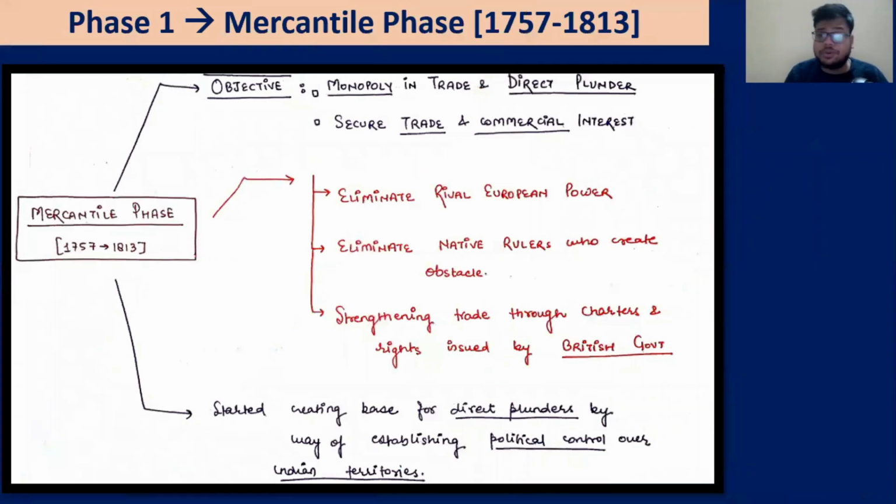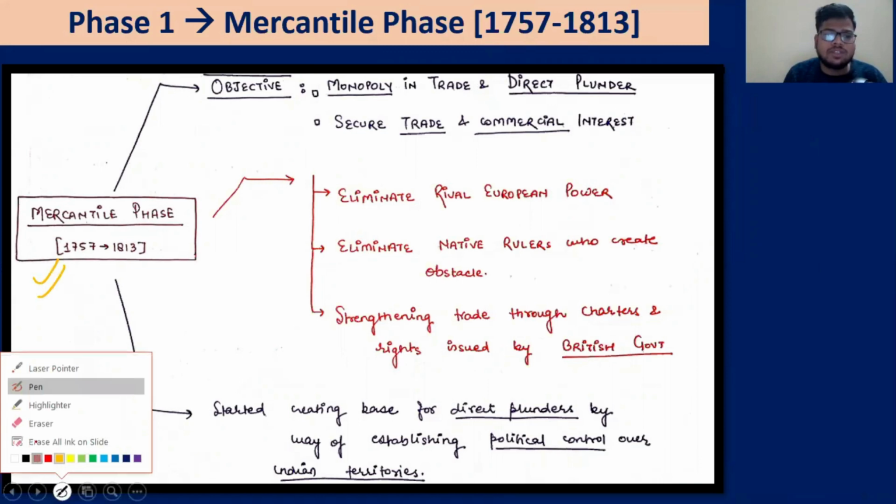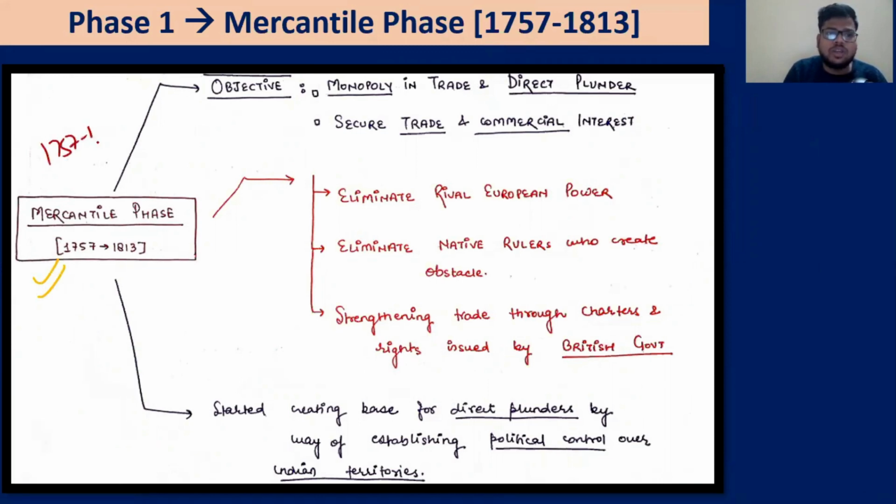So very quickly, the first phase, that is the mercantile phase. If you recall whatever we have discussed from 1757 to 1813, you have seen that the British were focused on eliminating their rival European partners: the Battle of Bedara, Battle of Wandiwash, Carnatic Wars. They had to eliminate these European powers.